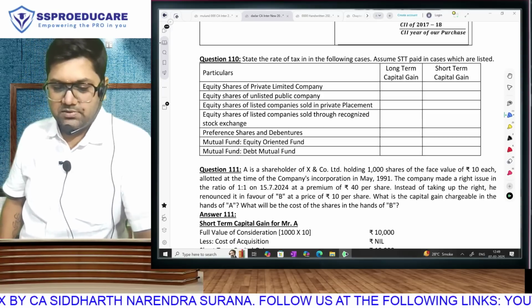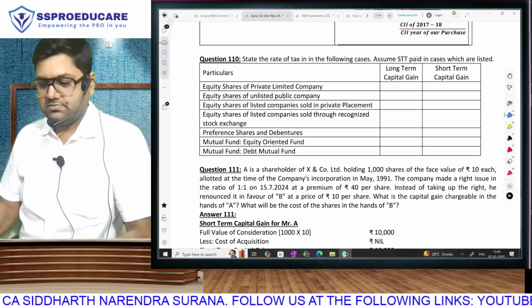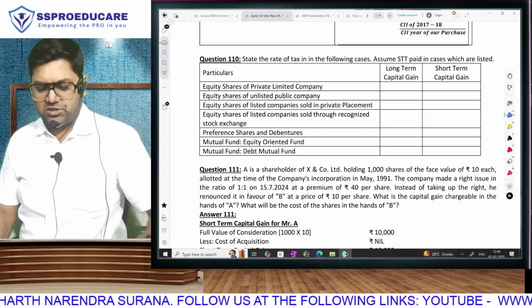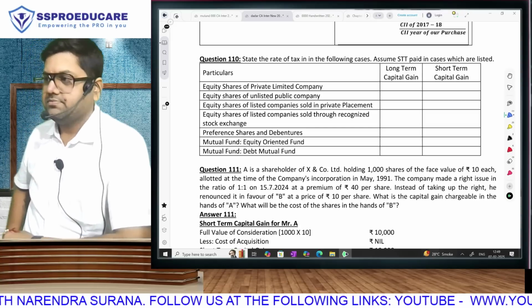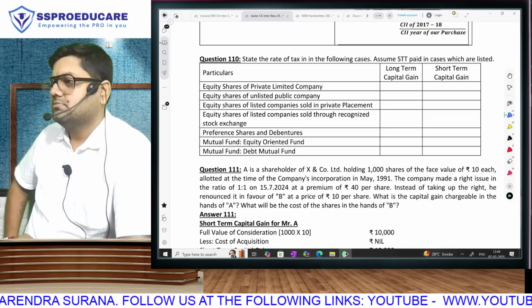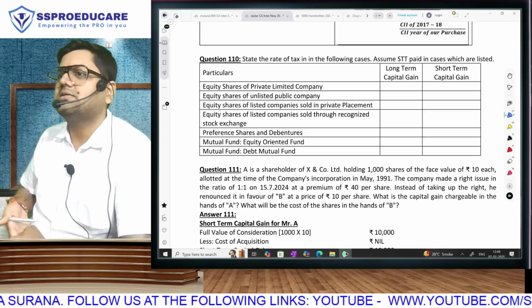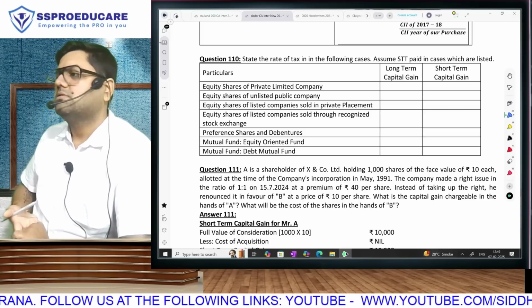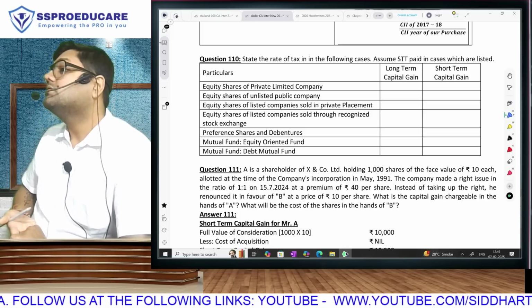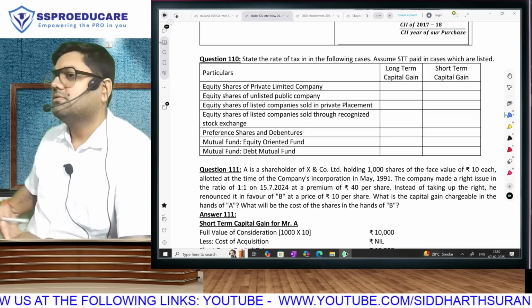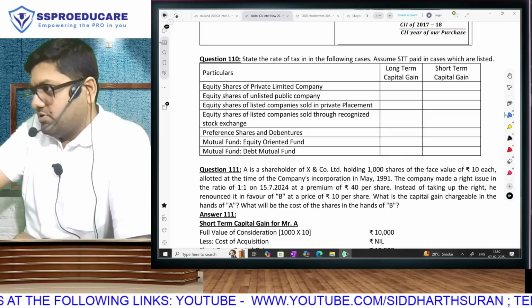Yes, please. One by one. Equity shares of a private limited company. Come on, please. What is going to be the tax rate? First, tell me for short term capital gain. That is easy. 20% normal rate. Two answers you are giving. Give one answer. 15%. Why? Because they are equity shares.